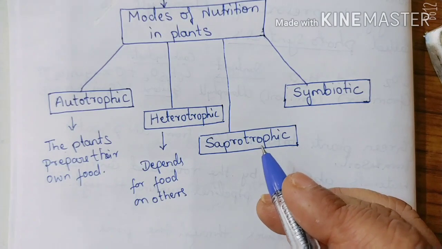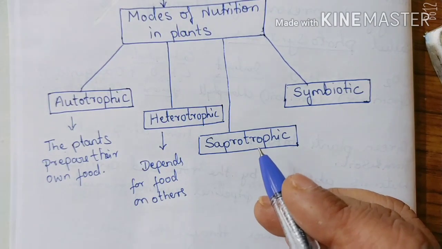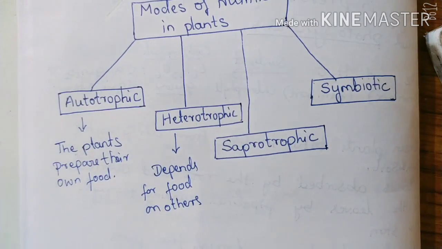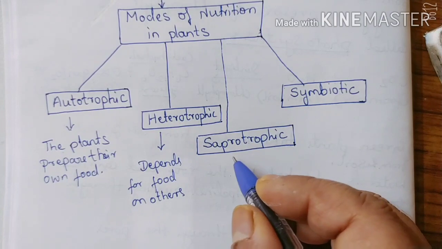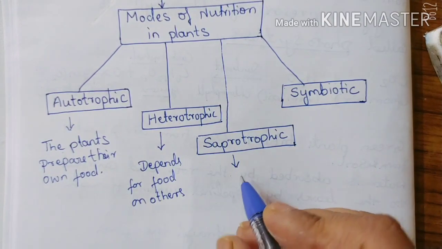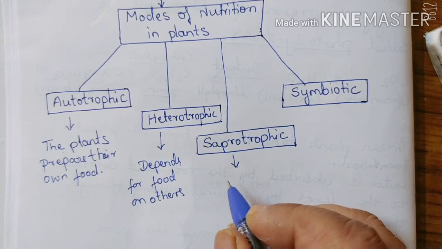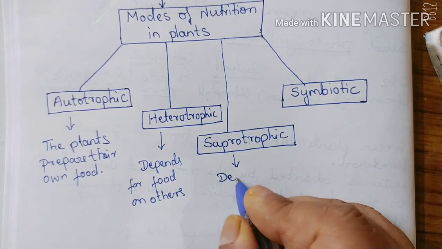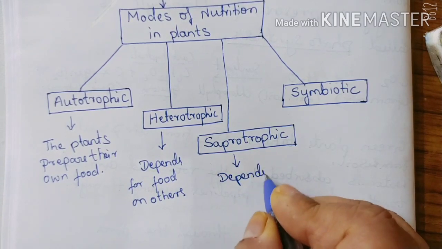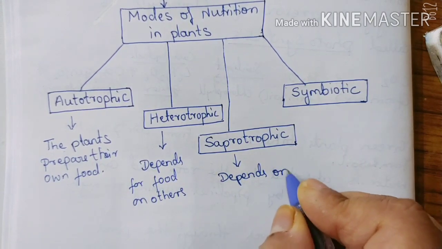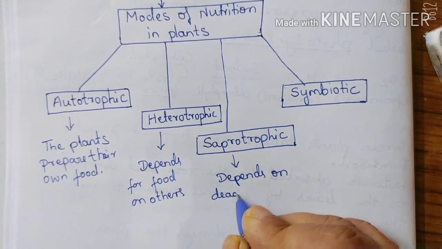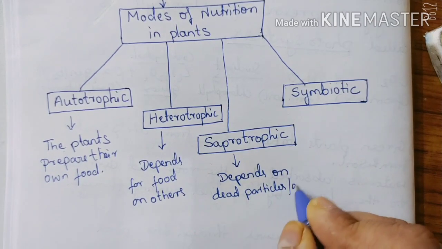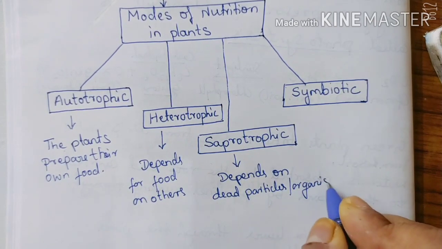Then comes saprotrophic nutrition. When for nutrition a plant depends on other dead particles, it depends on dead particles or organisms for its nutrition.